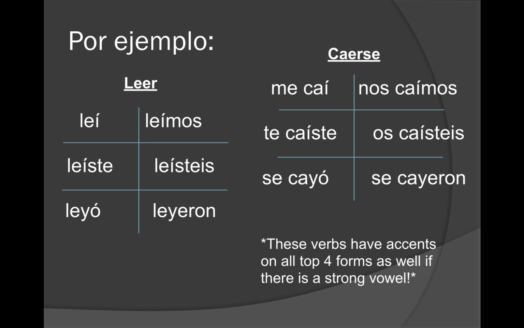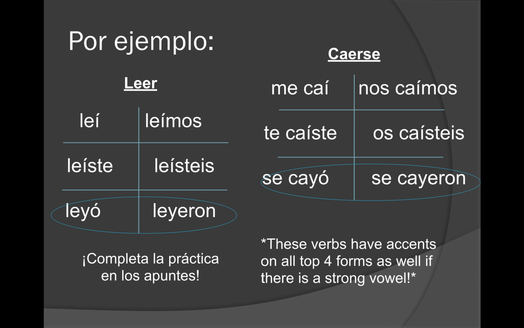Same thing with caíste, caímos, and caísteis. So these verbs have accents on all top four forms when there is a strong vowel, meaning a strong vowel is A, E, or O. Again, you can see at the bottom the I to Y stem change, and you're going to hear me call these pancake verbs because the way that they're flat on the bottom makes them look like pancakes.